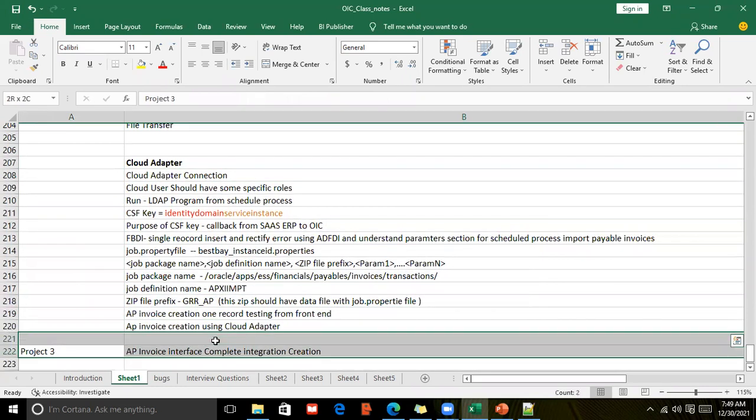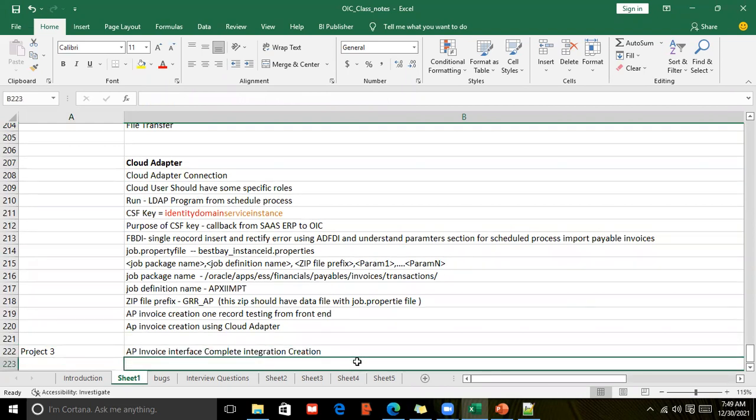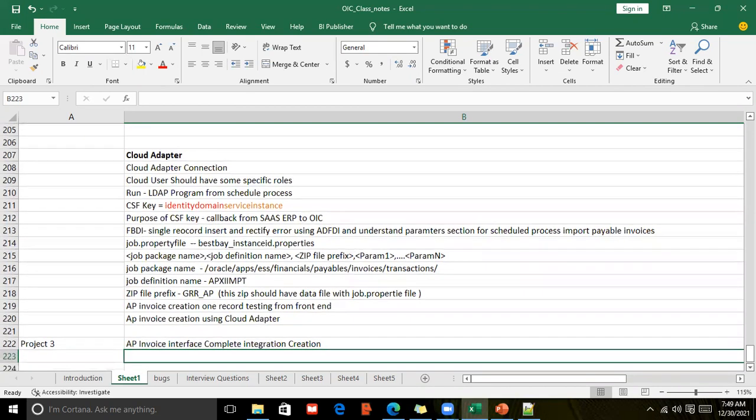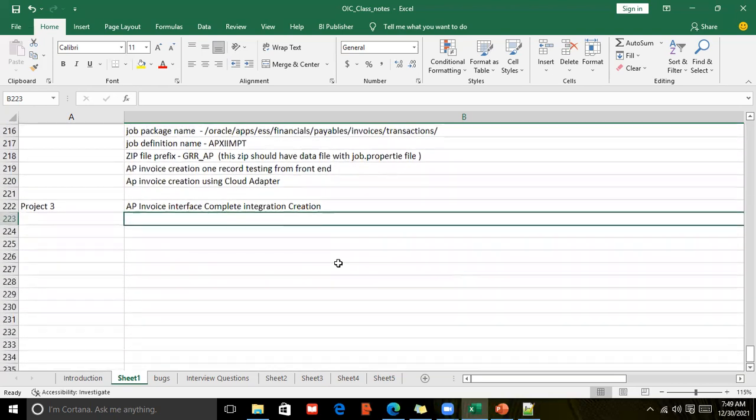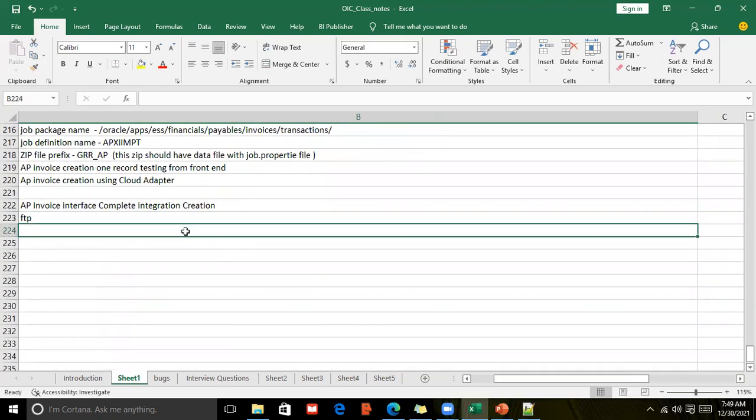After this, we'll see how to create an integration by using AP invoice. I mean, I want to do an AP invoice interface to the OAC. So all the steps covered until now, we will be using everything. We'll be using the FTP adapter here. First, we'll list the files which are there in the system, and we'll load the data by using SQL loader.